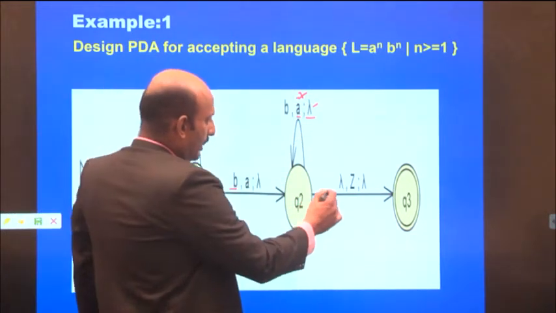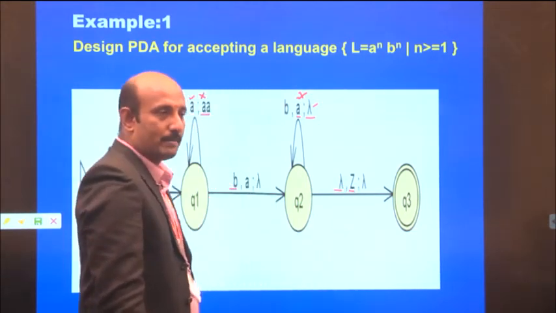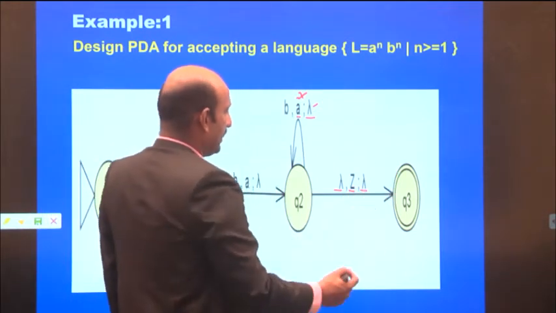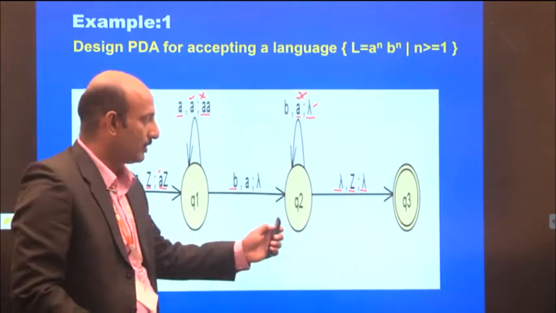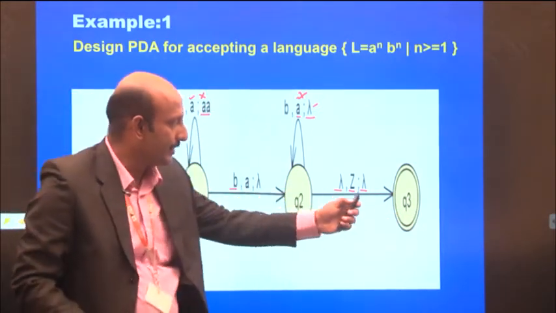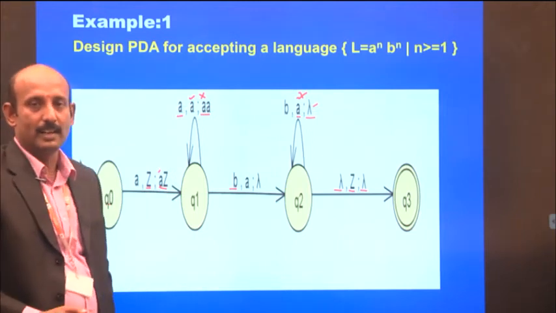Now the input is also epsilon and the stack pointer is at the bottom of the stack. So it reaches Q3, which is a final state, and the given string is accepted.